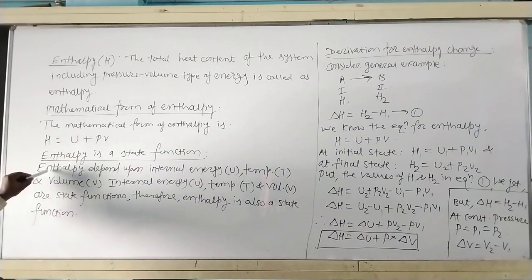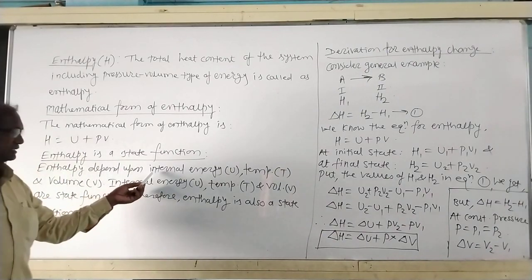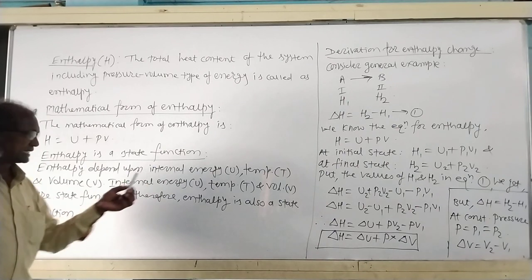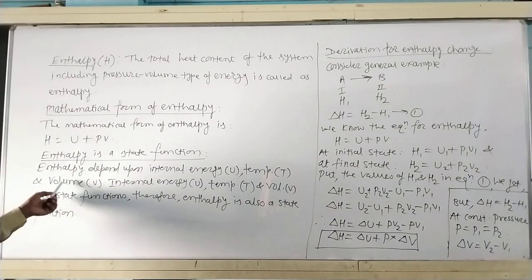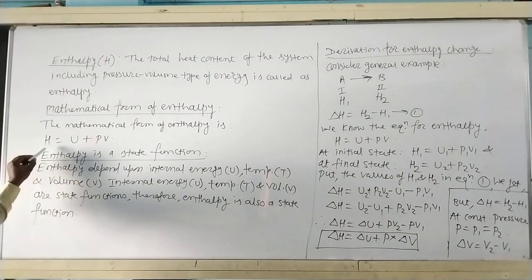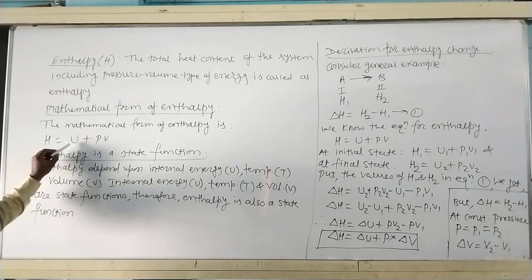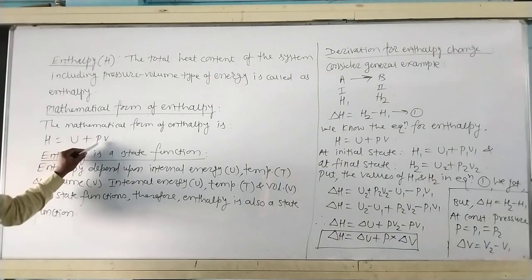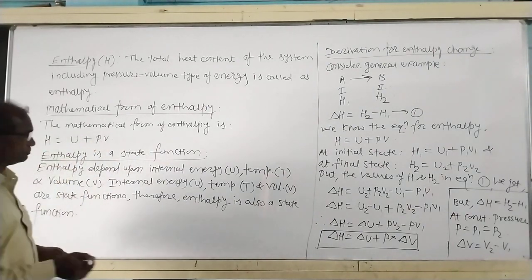Here, enthalpy depends upon internal energy U, pressure P, and volume V. Why? Because the mathematical form of enthalpy H is equal to U plus PV.